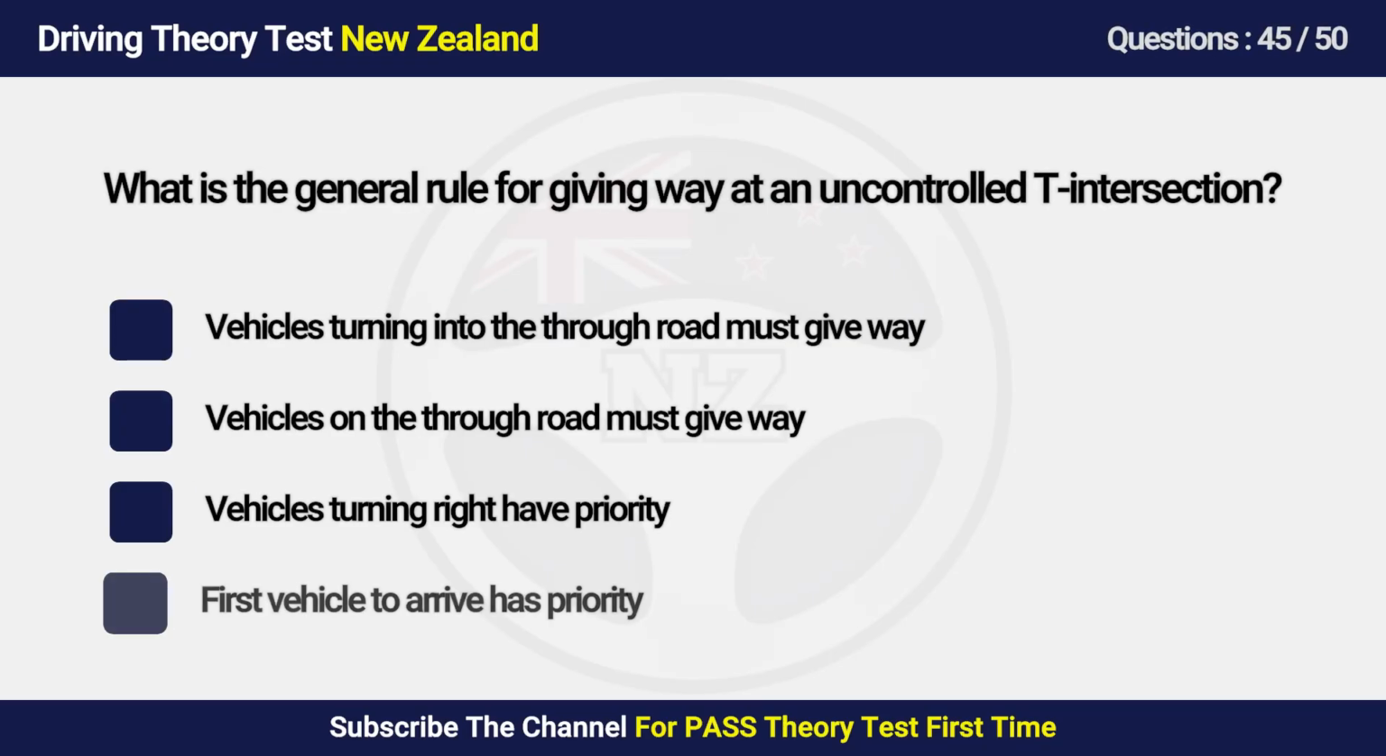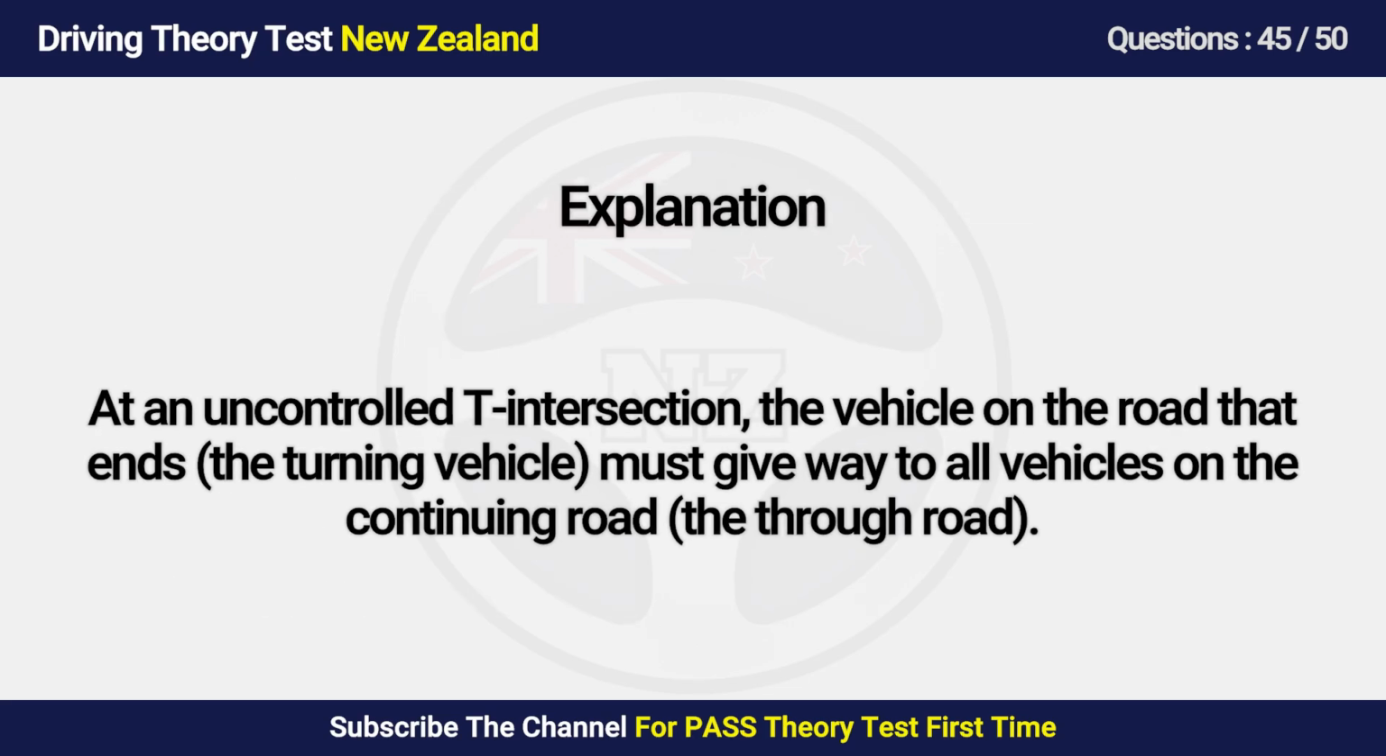Question 45. What is the general rule for giving way at an uncontrolled intersection? A. Vehicles turning into the through road must give way. B. Vehicles on the through road must give way. C. Vehicles turning right have priority. D. First vehicle to arrive has priority. Answer is A. Vehicles turning into the through road must give way. At an uncontrolled intersection, the vehicle on the road that ends, the turning vehicle, must give way to all vehicles on the continuing road, the through road.